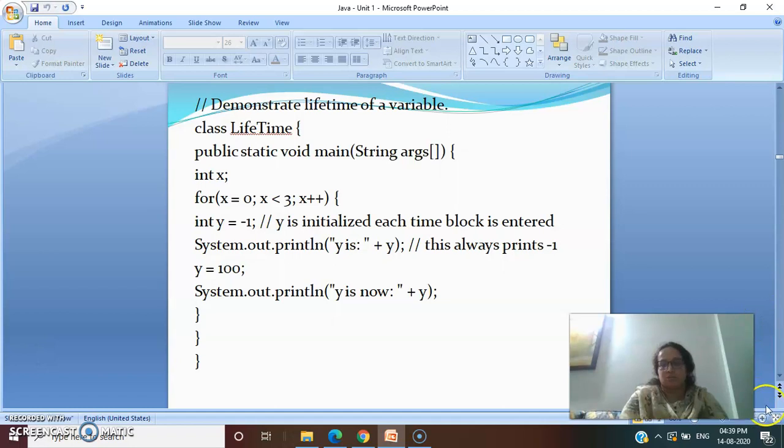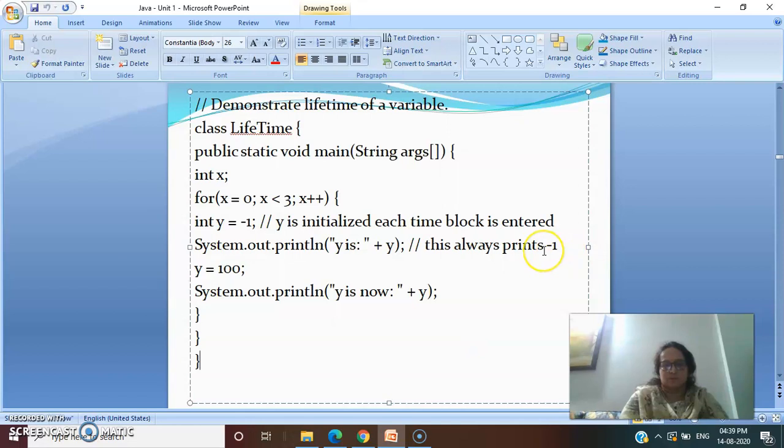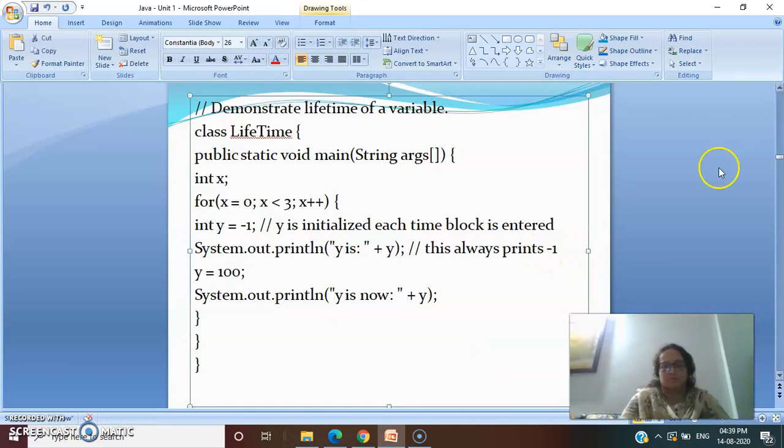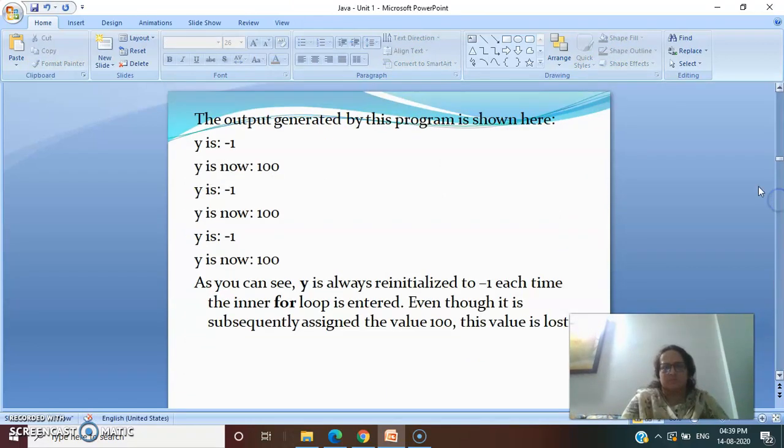I'll show you the output, just wait. The output generated by this program is here. First y is -1, then y is 100, y is -1, y is 100, y is -1, y is 100. Now as you can see, y is always initialized to -1 each time the inner for loop is entered, even though it is subsequently assigned the value 100, so this value is lost.